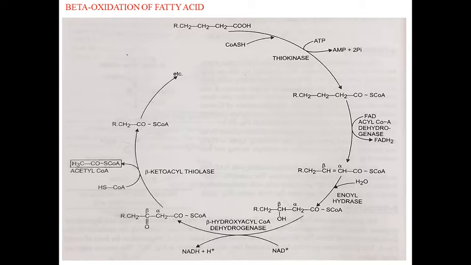Knoop in 1904 suggested that two carbons were removed at a time following the oxidation by the beta oxidation of fatty acids. The process involves successive release of two carbon fragments in the form of acetyl coenzyme A. The beta oxidation pathway for saturated fatty acids is given below. Now this is the diagrammatic representation of beta oxidation of fatty acids.